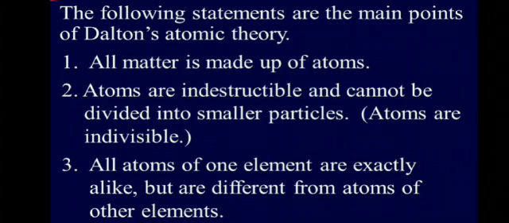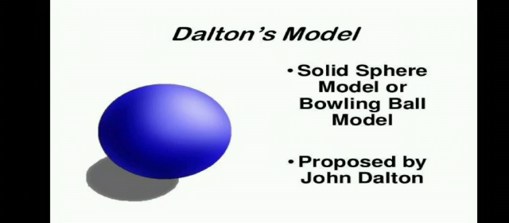That is, it cannot be divided into smaller particles. He also formulated that the atom is spherical. So Dalton's model proposed that an atom is a solid sphere, like a ball.